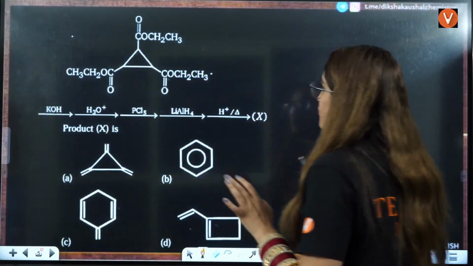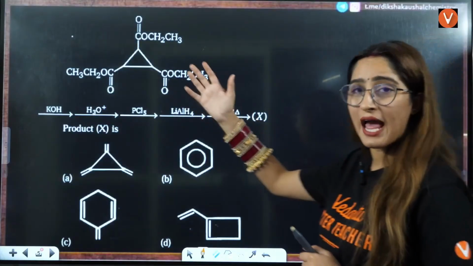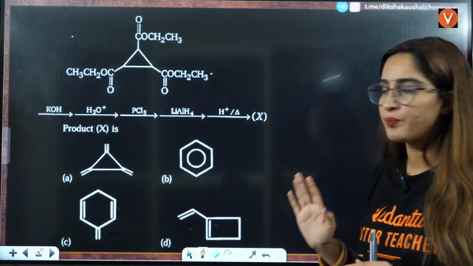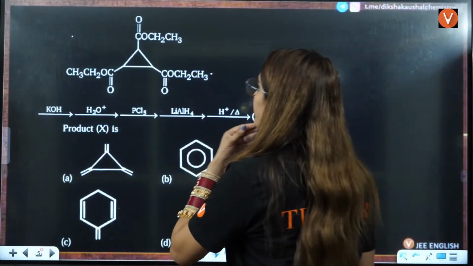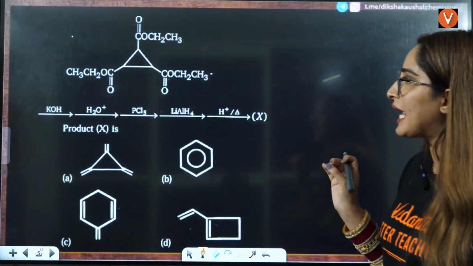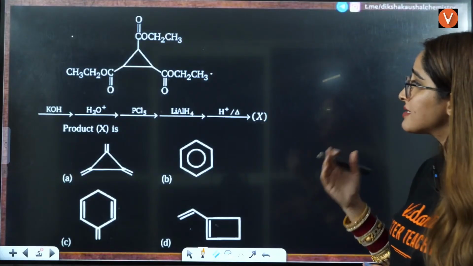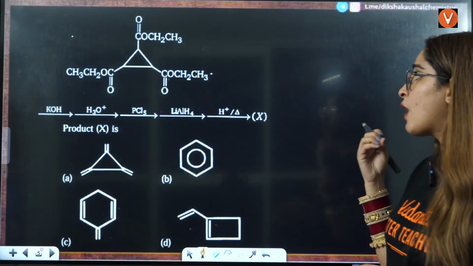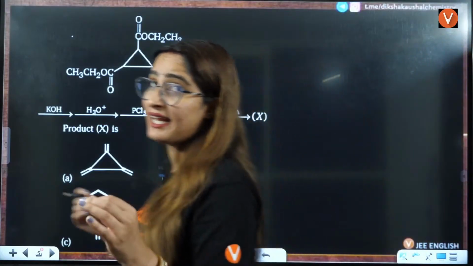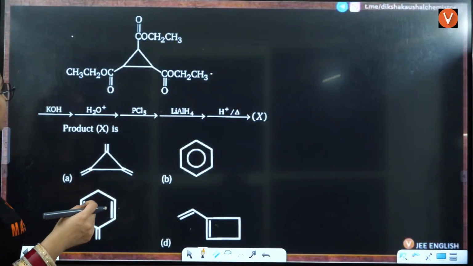Now, in this question, what you will see is organic chemistry. So there are so many multiple reagents that are given to you, right? So firstly, what reagent is given to you? They are saying you are treating it with KOH, then after that hydrolysis, then you have PCl5, then you have LiAlH4, then you are adding H positive and you are heating it as well, right? So one by one we will see.